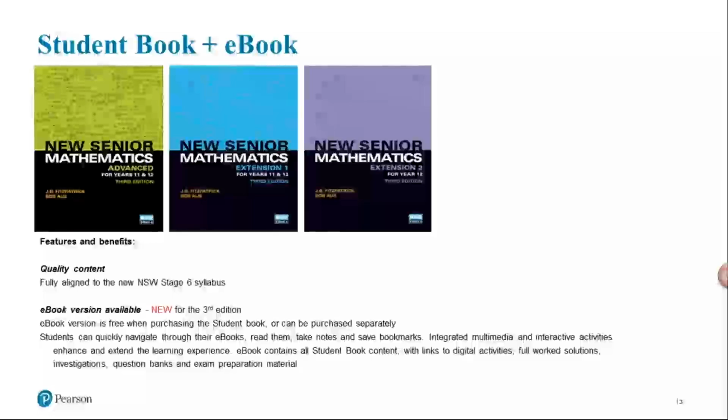The ebook version is free when purchasing the student book, or it can be purchased separately. The ebook contains all the student book content, as well as links to digital activities, full worked solutions, investigations, question banks, and exam preparation material.